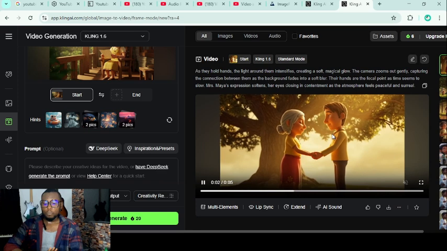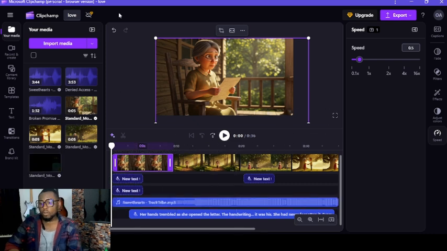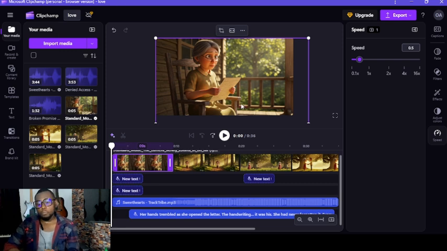That's practically all. Now that we have our images and our clips, everything that we need, we now need to bring everything together using specific software. Some people use CapCut for this, but I want to use Clipchamp, because Clipchamp on desktop has a way of helping you generate a voiceover for free.